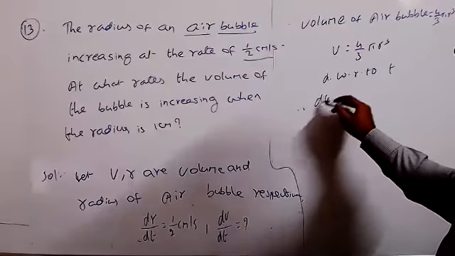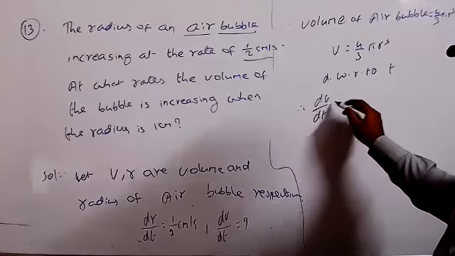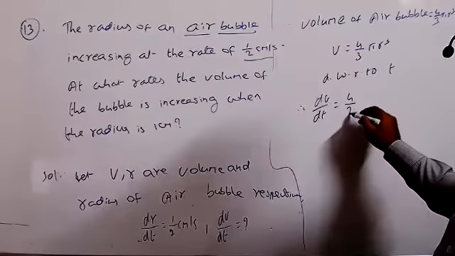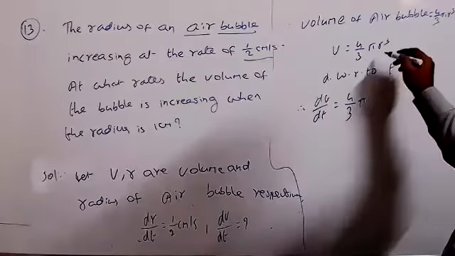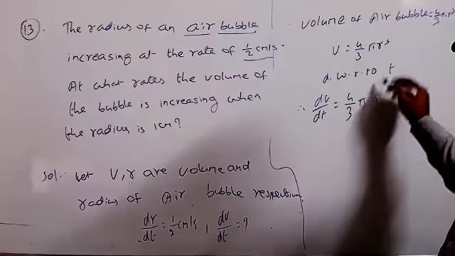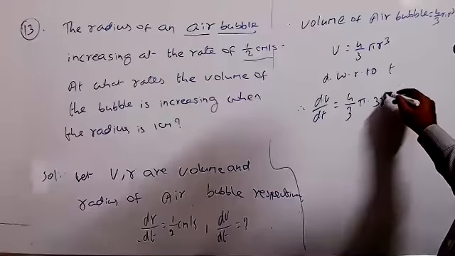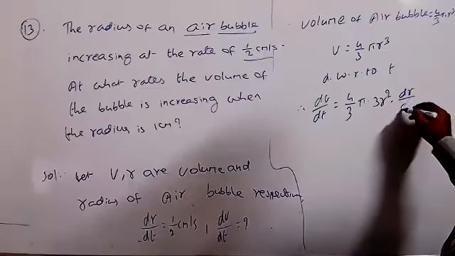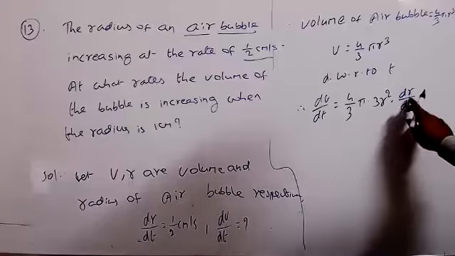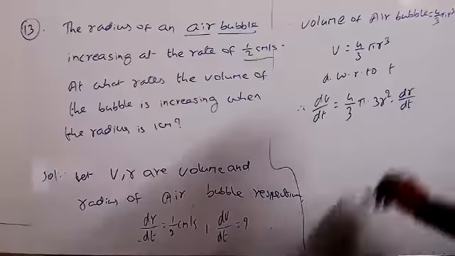Therefore dv by dt equals 4 by 3 pi, which is a constant, and differentiation of r cube gives 3r square into dr by dt.